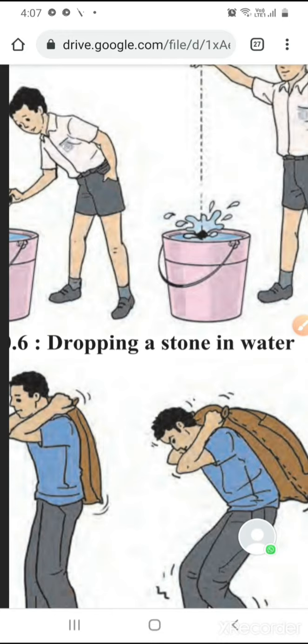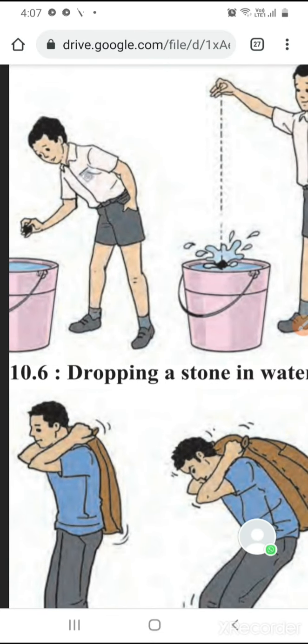From this we understand that in the second attempt the stone will make more sound and it will displace more water than when it is thrown from a lower height. So this is a simple experiment. This also shows that there is gravitational force acting on the stone.